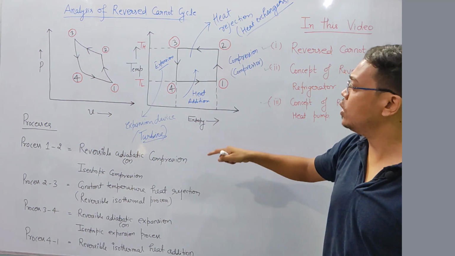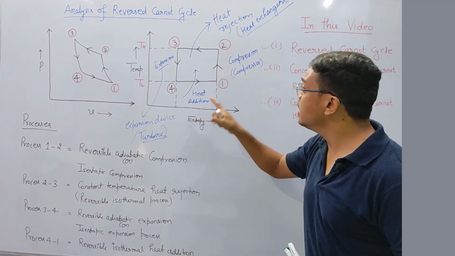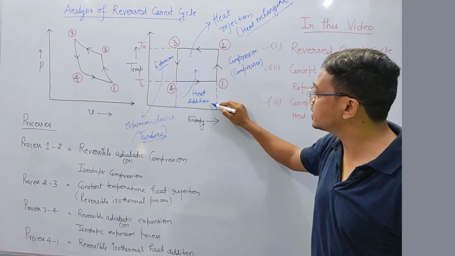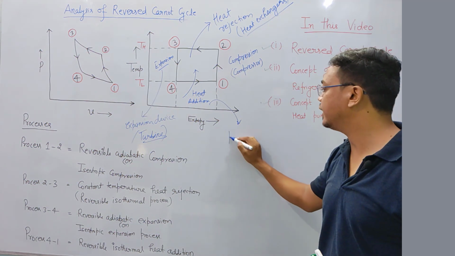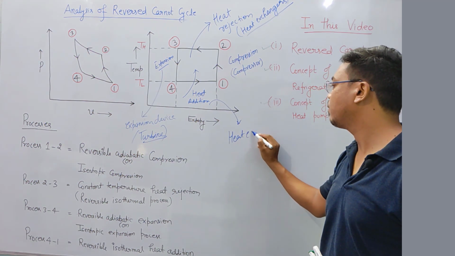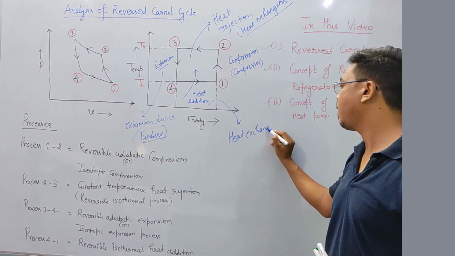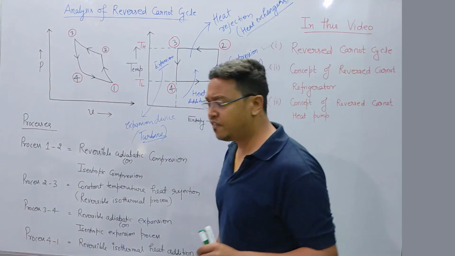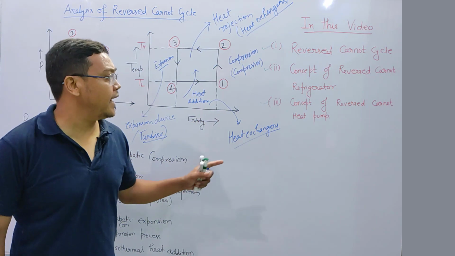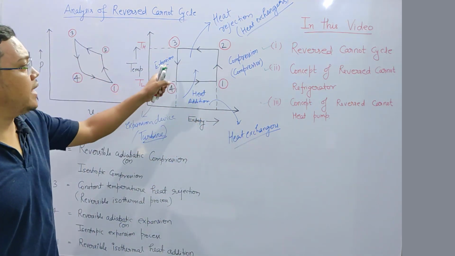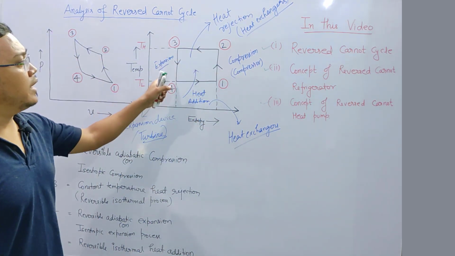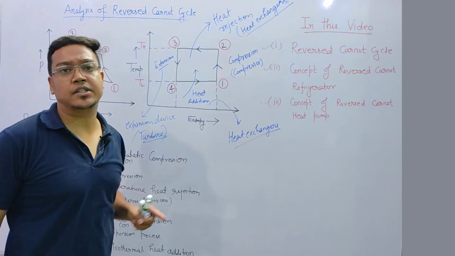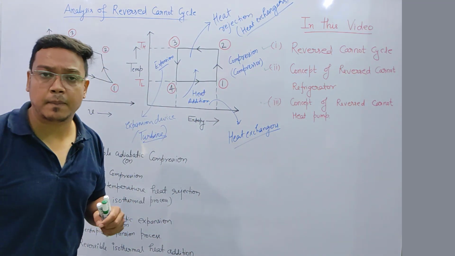This will also occur in a heat exchanger. This process will also occur in heat exchanger. Okay friends, these processes will happen in different components of a refrigeration system.